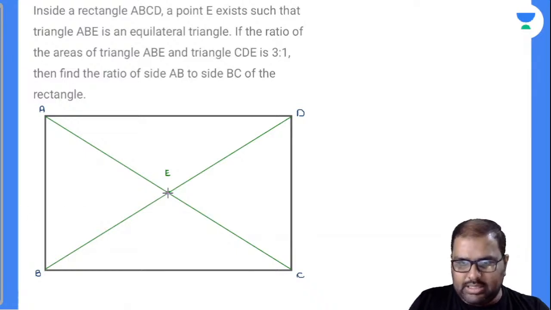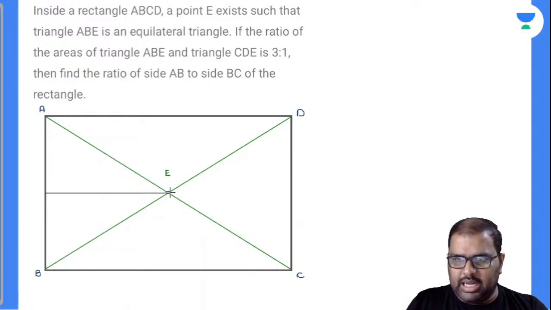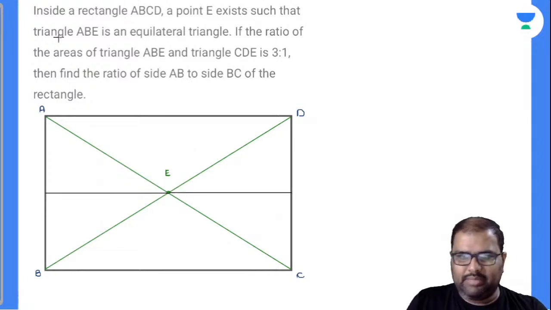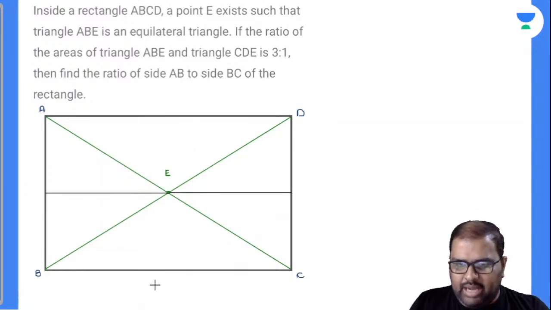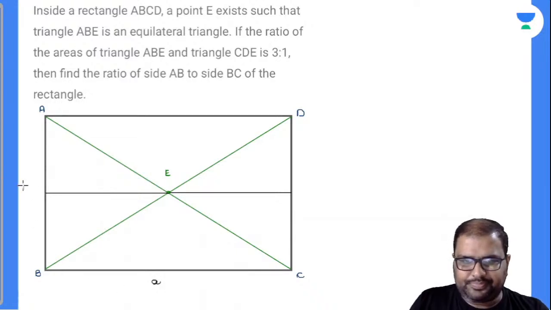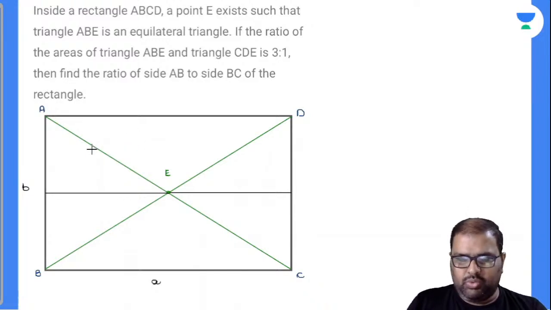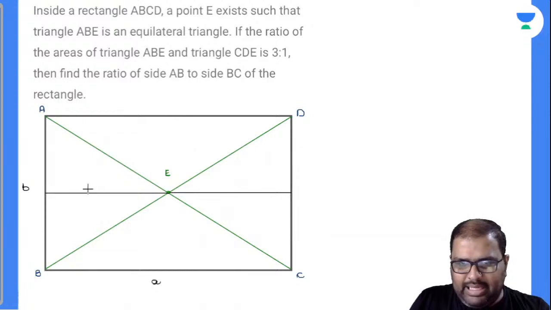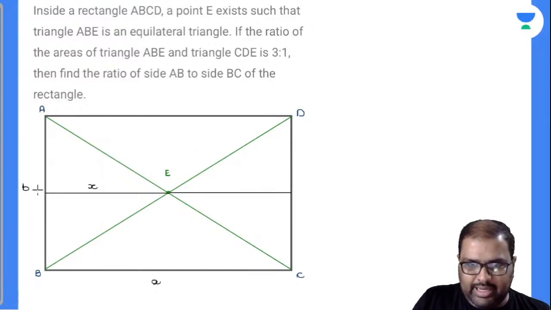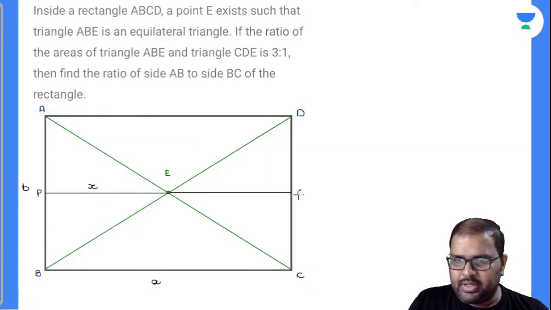Now see, this is nothing but the height, the altitude, of the equilateral triangle. I'll extend this point also. I'll take down some values here. I will take BC length as A and AB length as B. Everybody knows this is an equilateral triangle. I'll take this line as PQ, with PE length as X, and EQ length will be A minus X.